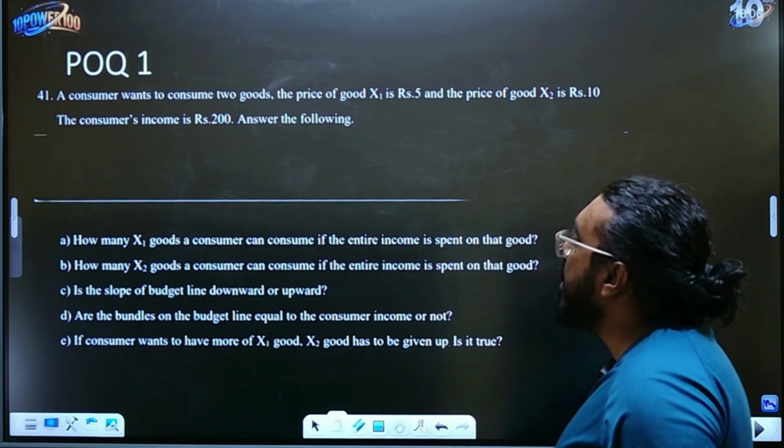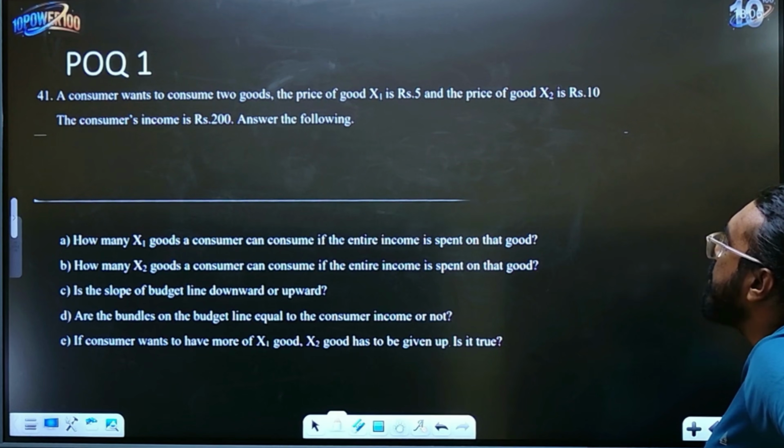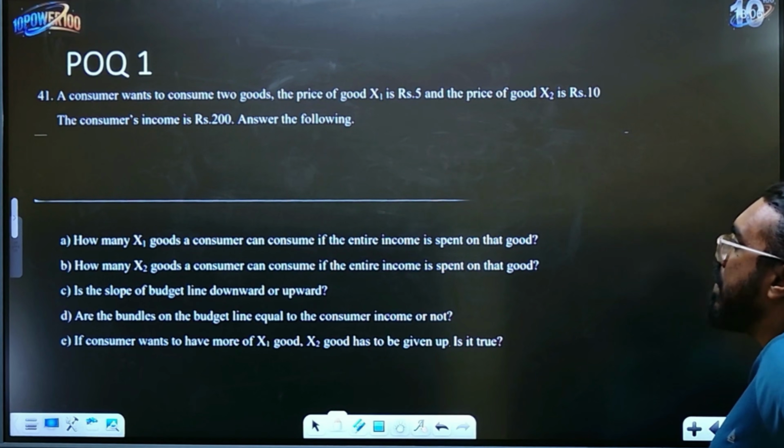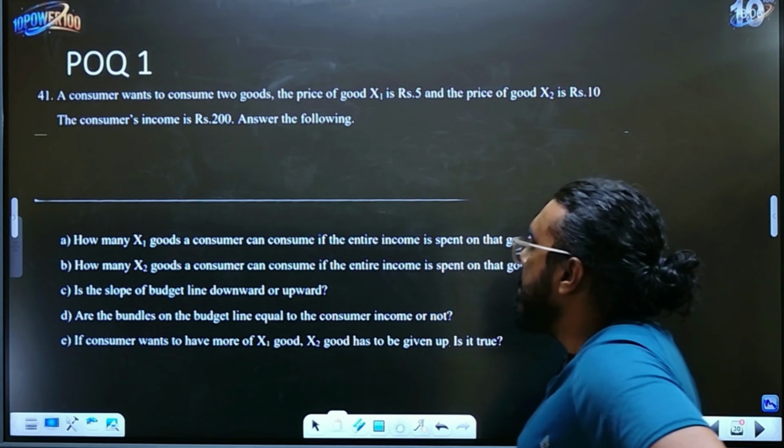Okay, this is from your second model paper. A consumer wants to consume two goods. The price of good x1 is rupees 5. The price of good x2 is rupees 10. The consumer's income is rupees 200. Answer the following questions. Again, very similar questions they are.